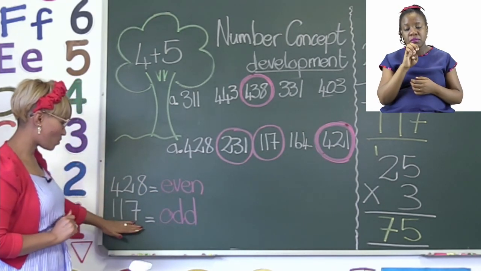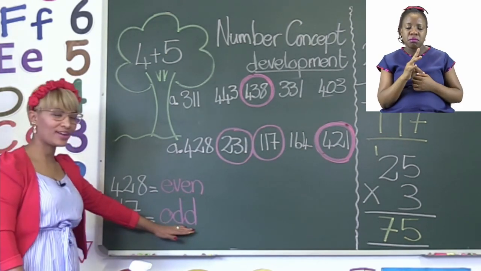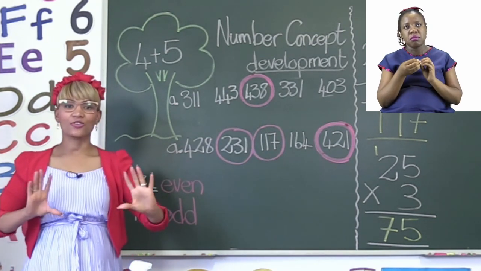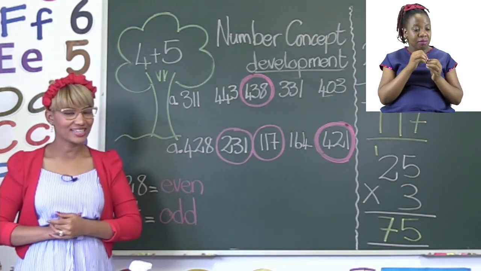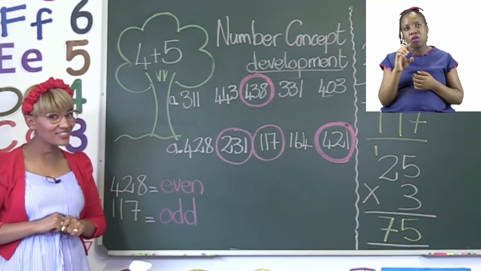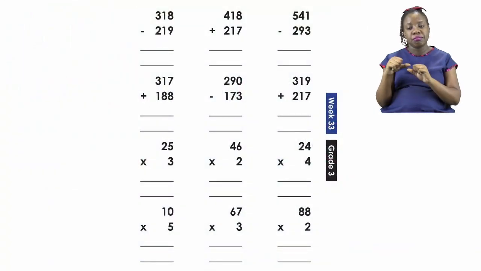So you have to go ahead and write it out as even. And then we have the number 117. Now this is an odd number. So all the odd numbers you have to go ahead and write out as odd. All right. Now boys and girls, before I leave you to finish these activities, let's quickly turn our booklets to page 5 and see what we have to do there.